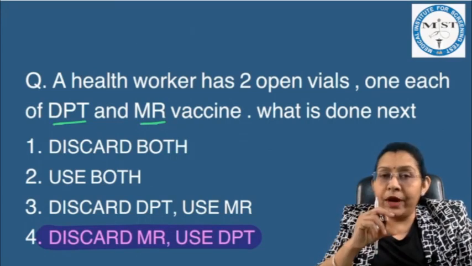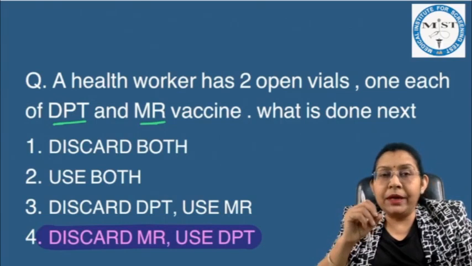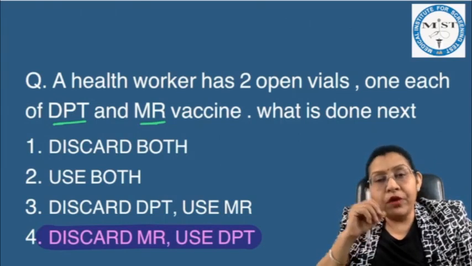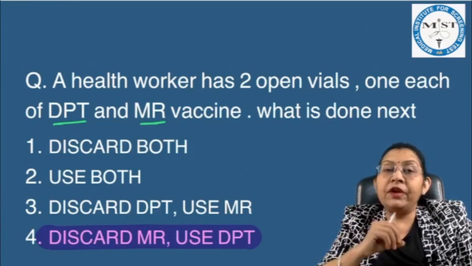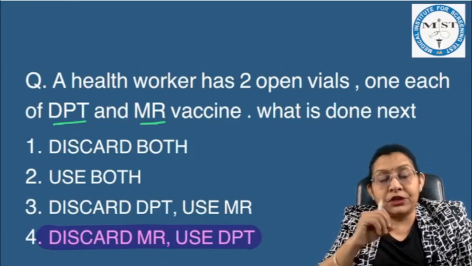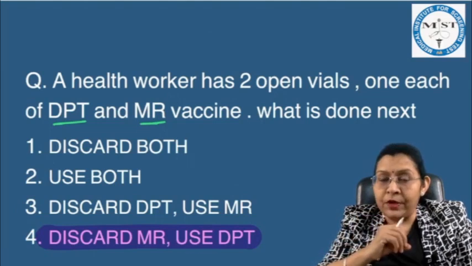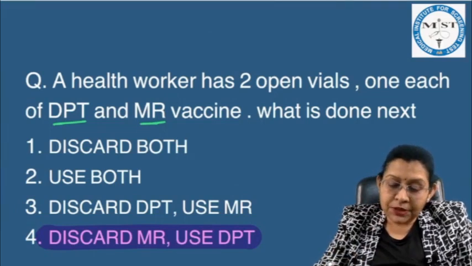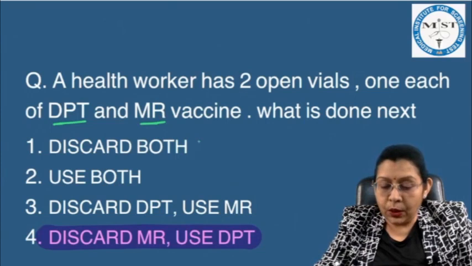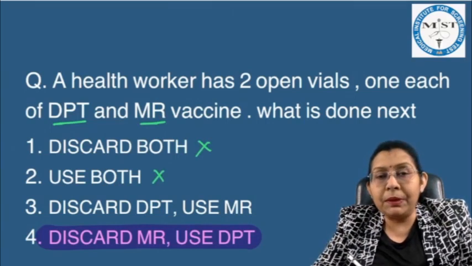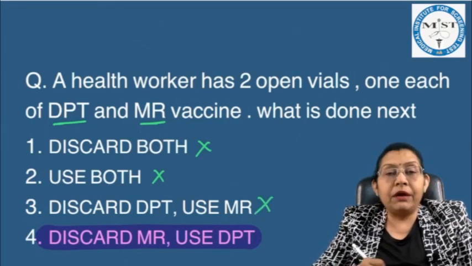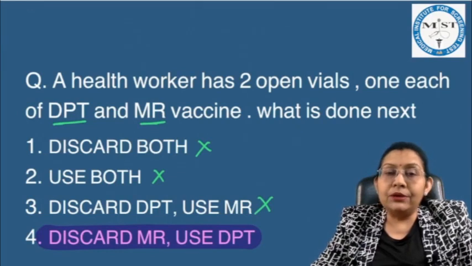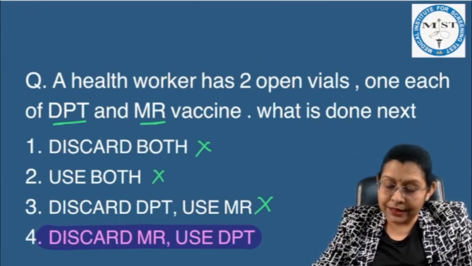So if an open vial is with us for the DPT and MR, we can use the DPT for the next 28 days, but we have to discard the MR vial, which cannot be used beyond 4 hours. So with this concept, the options are: discard both vials, no. Use both the vials, we cannot use both the vials either. Discard the DPT vial and use the MR vial, no. We cannot use the MR vial. Discard the MR and use the DPT vial.